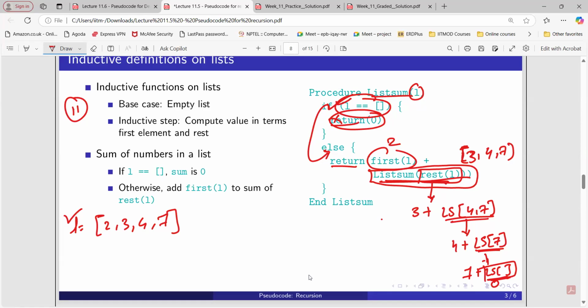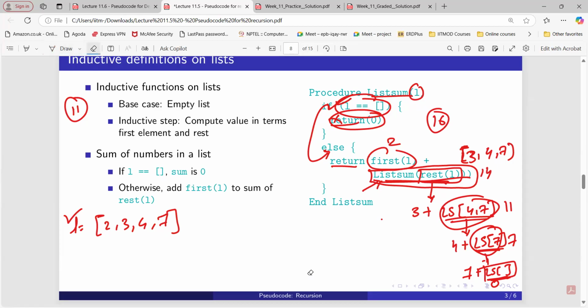Now 7 plus 0 is 7, so that is the output of this. 7 plus 4 is 11, that is the output of this. 11 plus 3 is 14, that is the output of this, and 14 plus 2, that is 16, is the output here, right? Yes, this is the output of the function. This is not a list. So based on the doubt you asked, you can see week 11 practice assignment question number 1. In that you can see this thing.